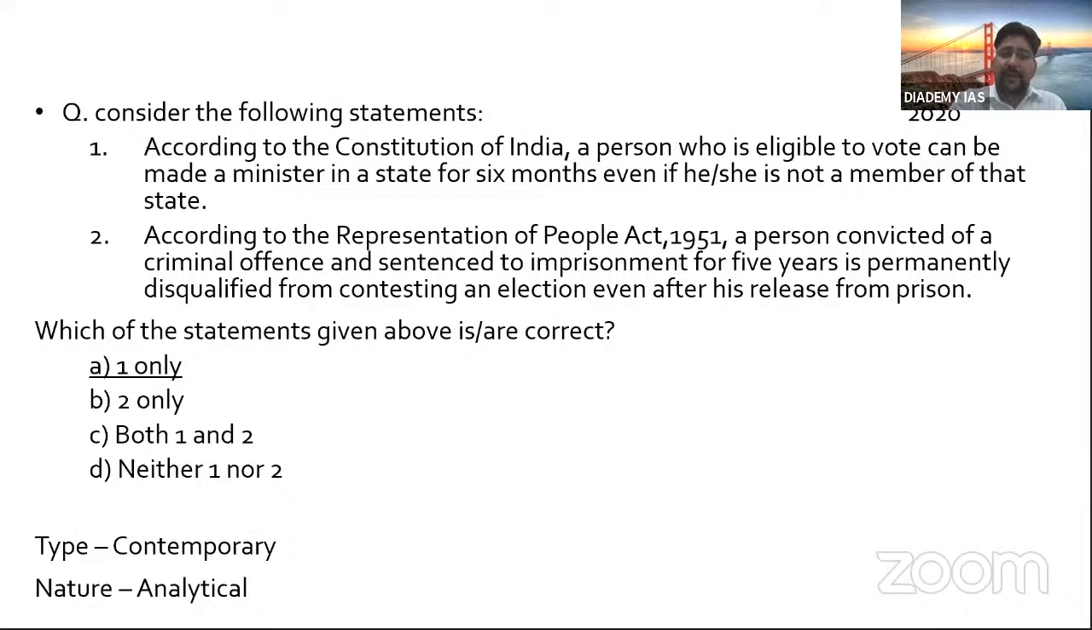According to the Representation of the People Act, so you see, now RP has come. It is there in your mains syllabus, but it is being asked in prelims also. A person convicted of a criminal offense and sentenced to imprisonment for 5 years is permanently disqualified from contesting an election even after his release from prison. What is wrong with this statement is that it says permanently disqualified. This is an extreme statement. He is not permanently disqualified. He is disqualified only for 6 years after release. After then he can contest again. So only statement 1 is correct.